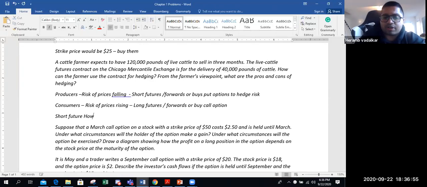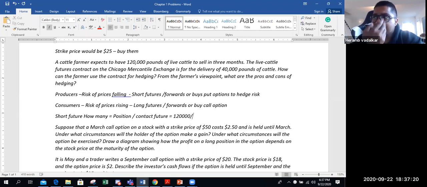How many future contracts does he need to short? The number of contracts is given by the position he has to hedge divided by the contract size of the future. So how much position does he have to hedge? How much is he going to produce? 100,000 pounds. And what is the contract size of the future? It is 40,000 pounds. So he's going to short 3 contracts to hedge his risk.